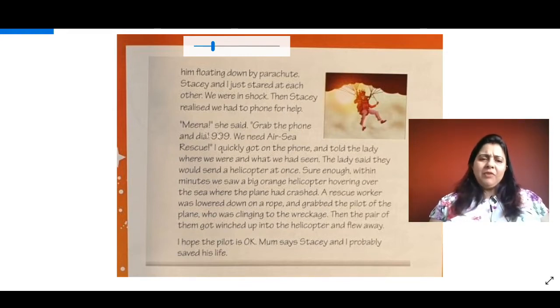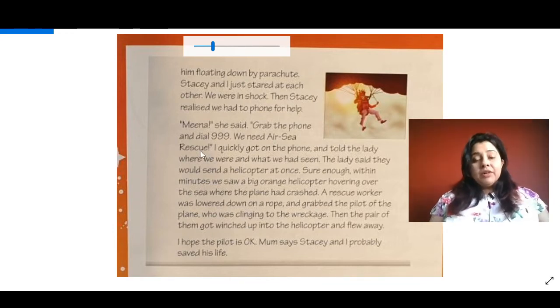"Meena," she said, "grab the phone and dial 999!" Children, see how the speech marks are used, how the exclamation mark is used, and how the rule of punctuating direct speech is applied. It starts with a capital letter inside the speech mark, and then the sentence is properly punctuated inside the speech mark as well, right?